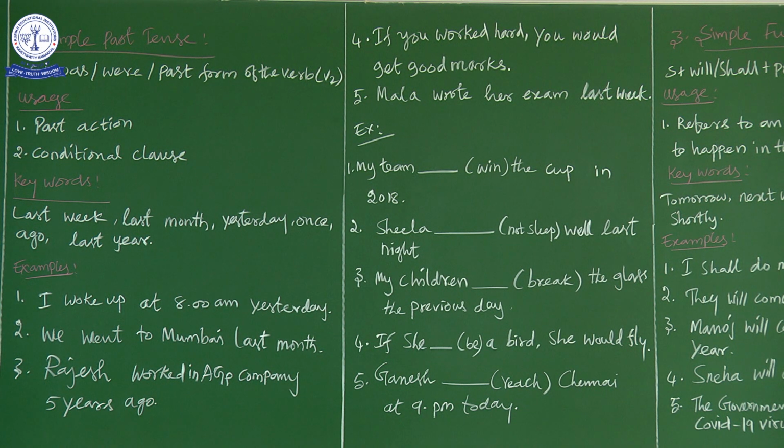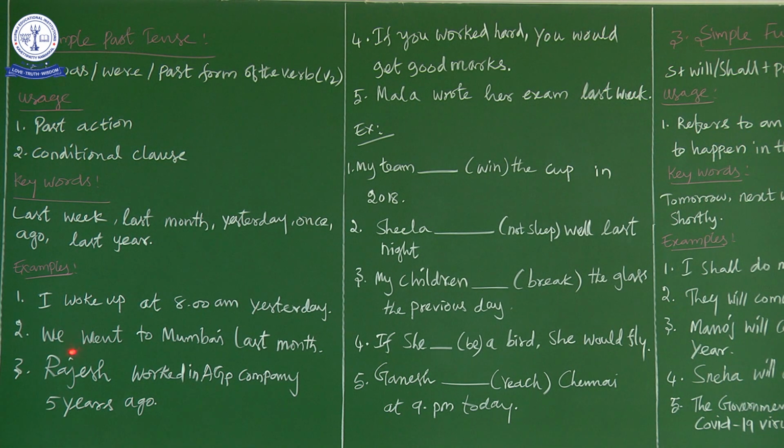Let's see examples. I woke up at 8 a.m. yesterday. So what is the keyword here? Yesterday is a keyword. There is another expression, the previous day, which is equal to yesterday. So when we have to go for simple past tense, the action is completed and the time should be mentioned. That is very important: in the sentence the time should be mentioned, when this action took place.